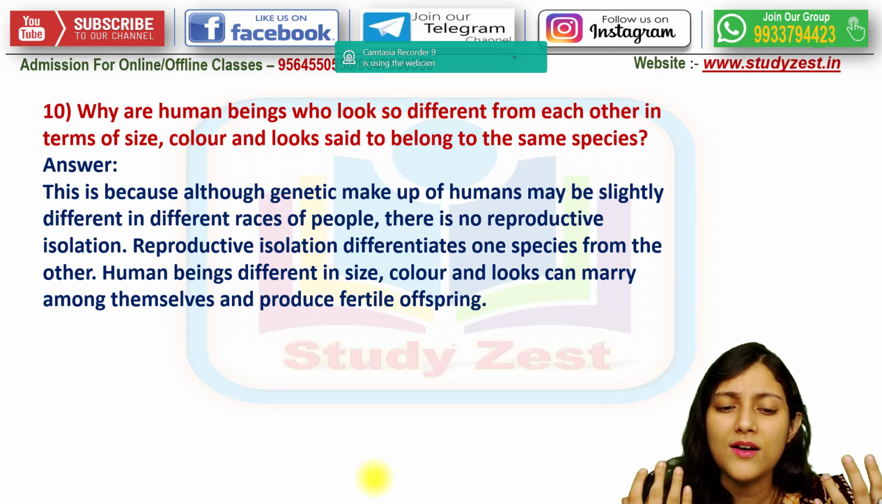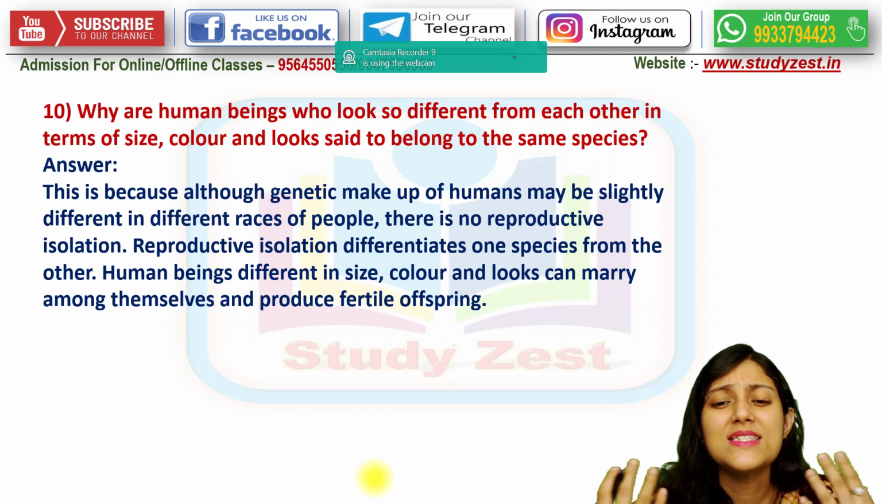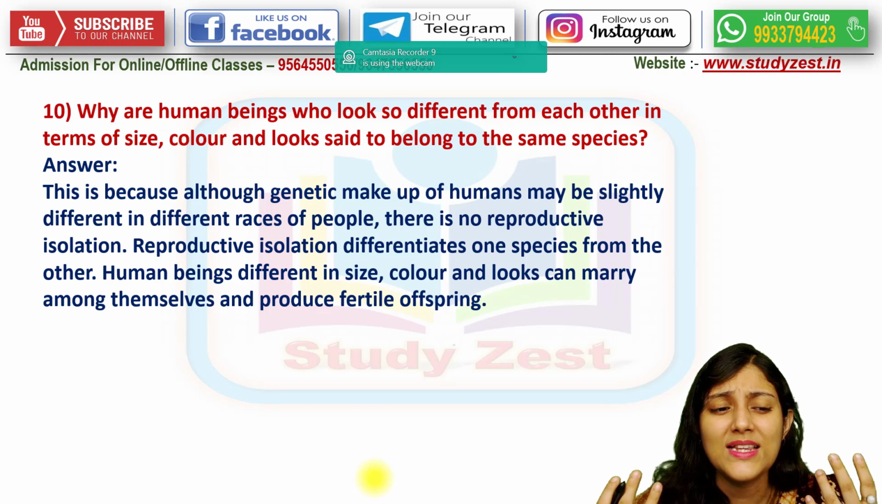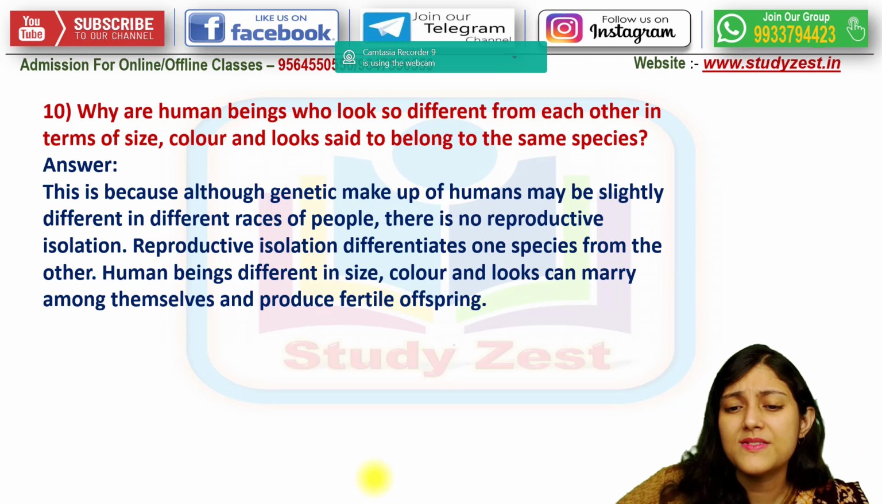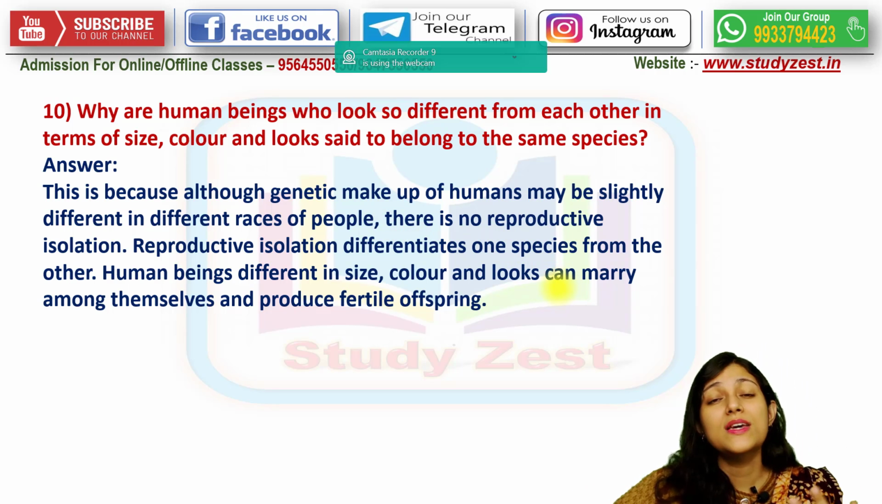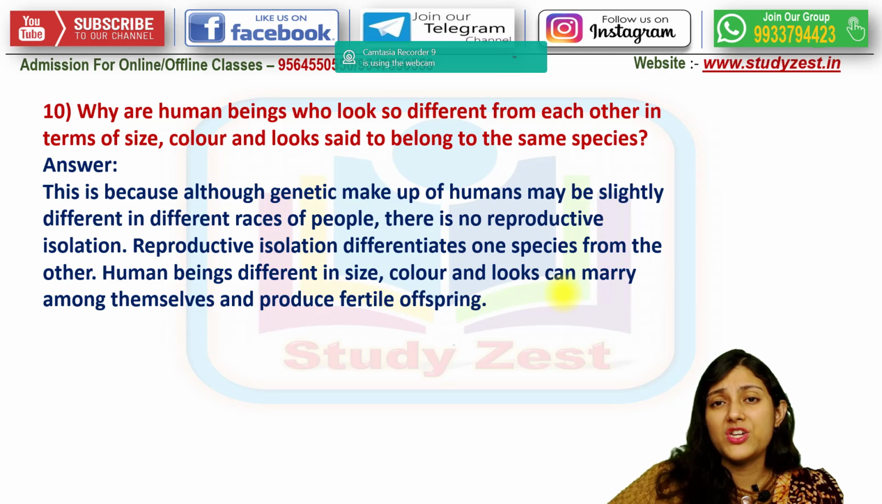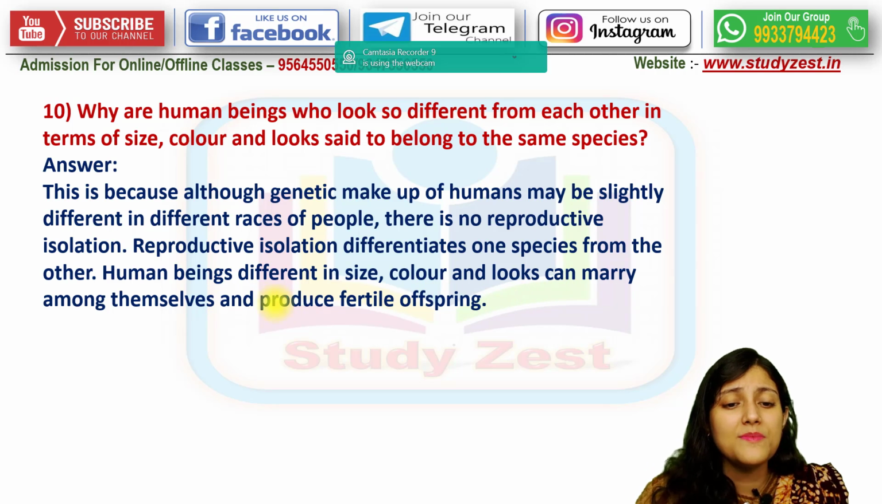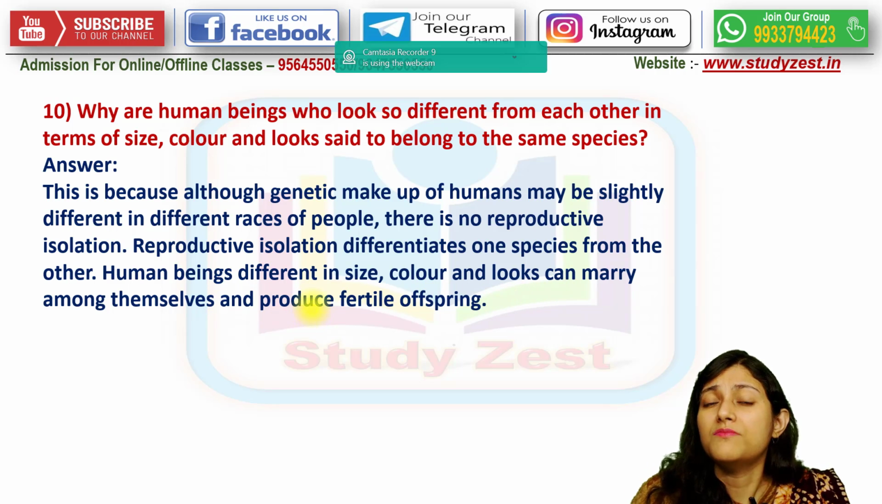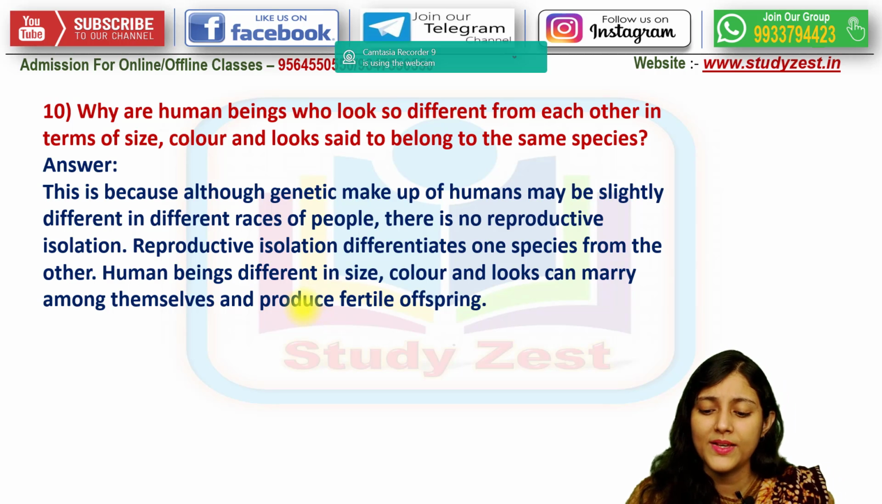And human beings are so much different in their size, color and looks. They can vary among themselves, but there is no foundation for separating them into different species. They can marry among themselves and can produce fertile offspring. So this is the answer, right?